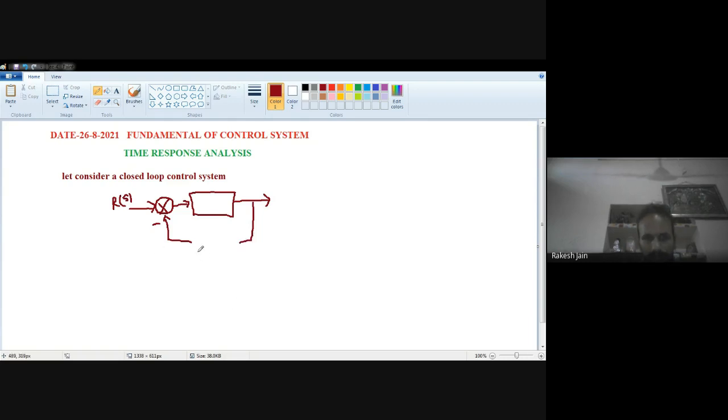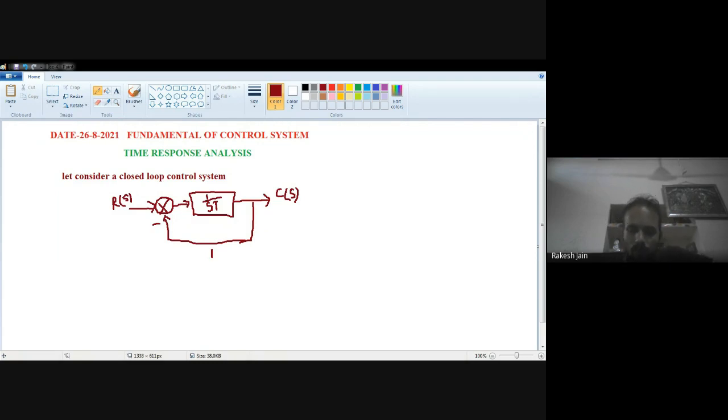Let unity feedback be there, it means a direct line is connected. We consider the feedback gain is 1, and the forward gain is, let's suppose, 1 divided by sT, any value can be written, and the output is denoted by C(s). So this looks like a block diagram, and we know how to find the transfer function with the help of the block diagram reduction technique.